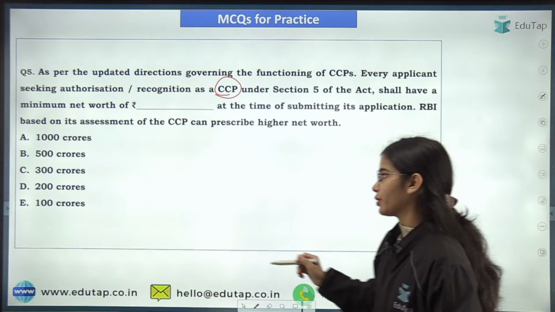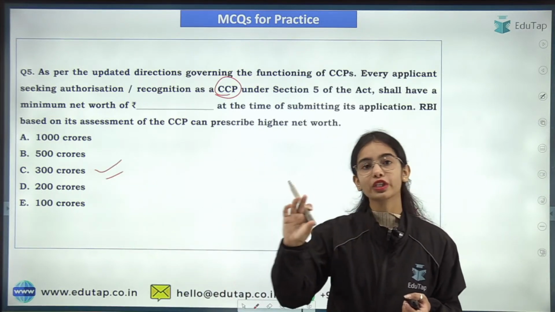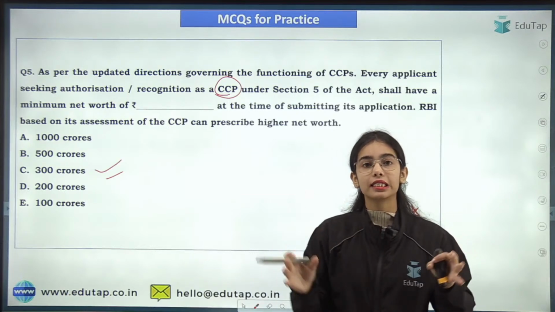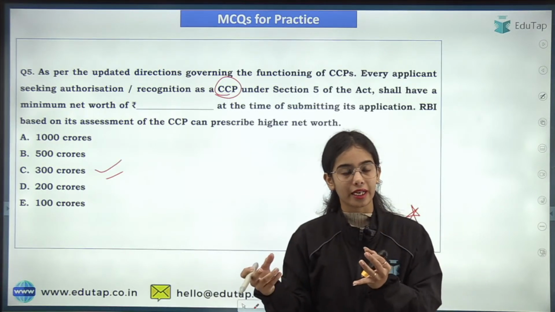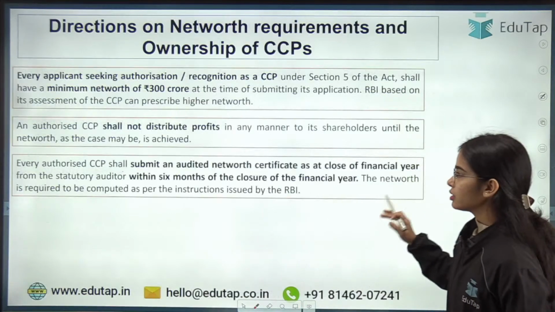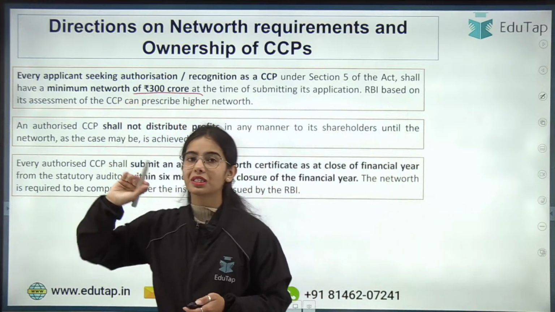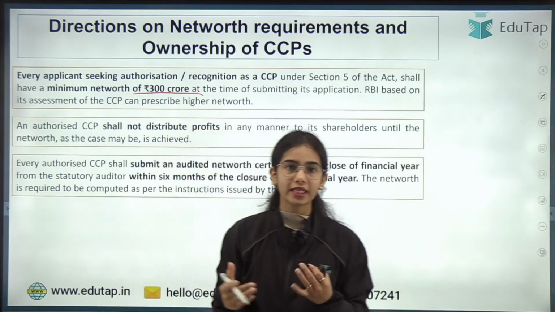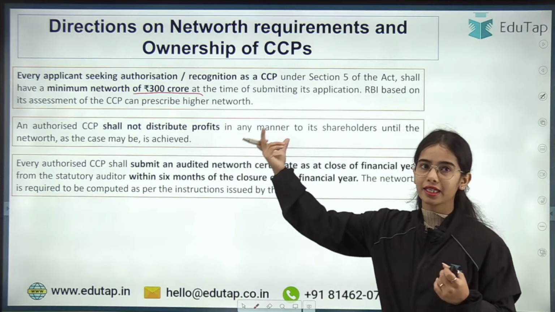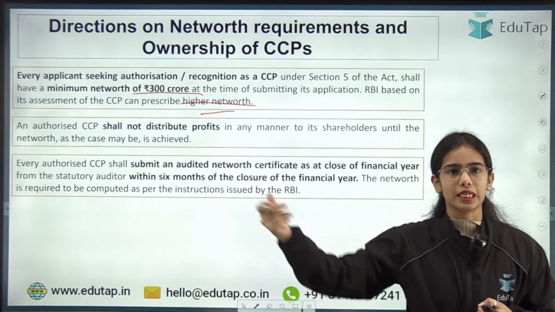Yes, correct. 300 crores. Very good. Minimum net worth is always very important for the different entities. If the RBI has released the new directions or updated directions, always be focused on the net worth. Here the 300 crores is the minimum net worth for the central counterparties, but the RBI has said that if required, the RBI can impose a higher net worth requirement also, as per the future conditions.